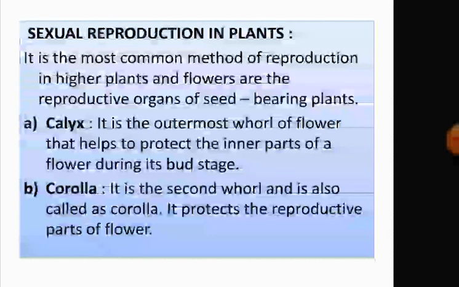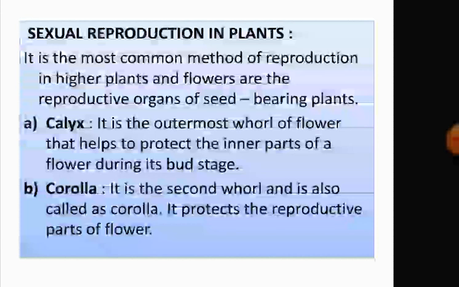Next, sexual reproduction in plants. Sexual reproduction is the most common method of reproduction in higher plants, and flowers are the reproductive organs. Without flowers there won't be any reproduction.